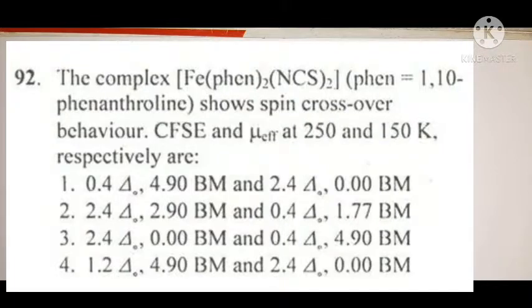Okay, so friends, in this question we have this complex, and this complex shows spin crossover behavior. So you must find the CFSE and the magnetic moment values at 250 and 150 Kelvin. Okay, and this question is also coming for 4 marks. That means this question is also related to your part C. Okay, so let's do the solution of this question.